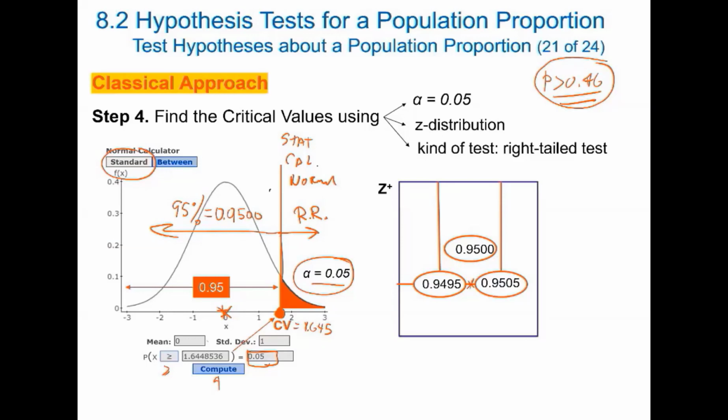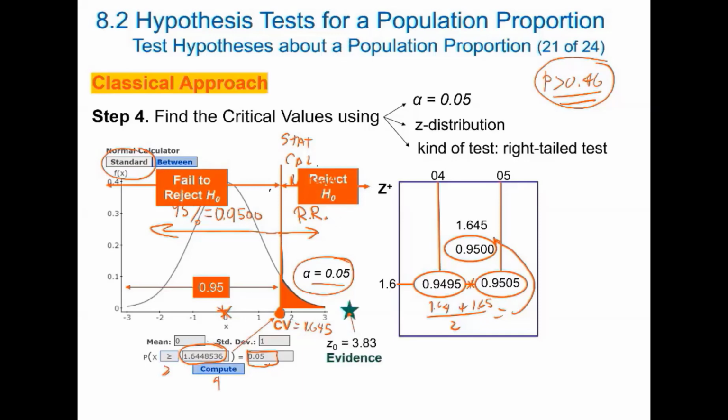The corresponding z-score for this value is 1.64, and the corresponding z-score for the other value is 1.65. Because this value is exactly in the middle, we need to add 1.64 plus 1.65 and divide by 2. That is exactly the value that we obtained in StatCrunch, 1.645, rounding to the third decimal. Okay, we found the critical value.